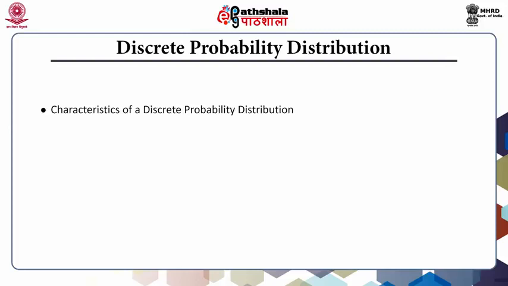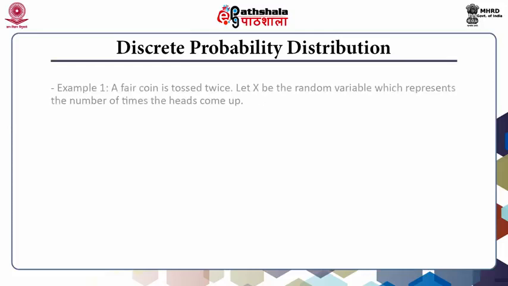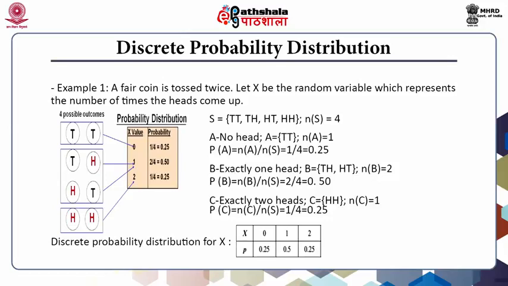Discrete probability distribution characteristics. The probability of x can be any value between 0 and 1. The values of x are exhaustive and mutually exclusive. The sum of their probabilities is 1. An example to understand discrete probability distribution is shown here.